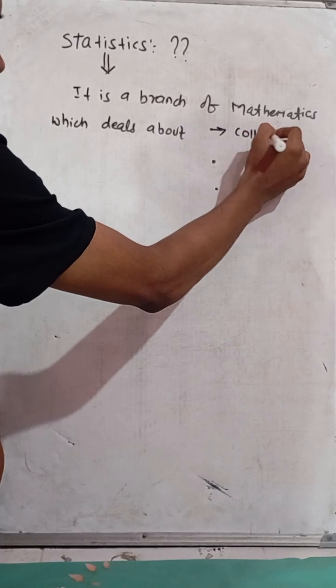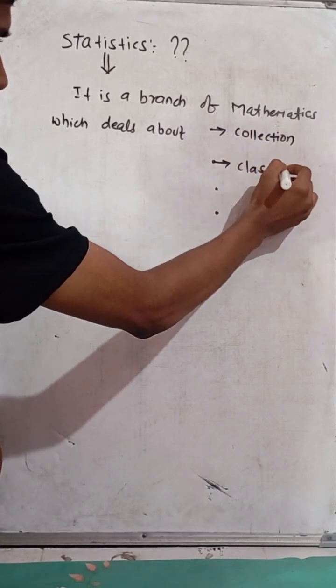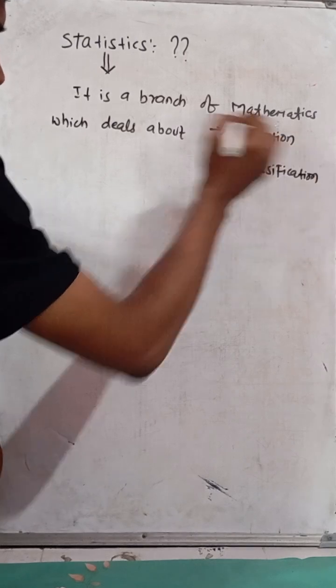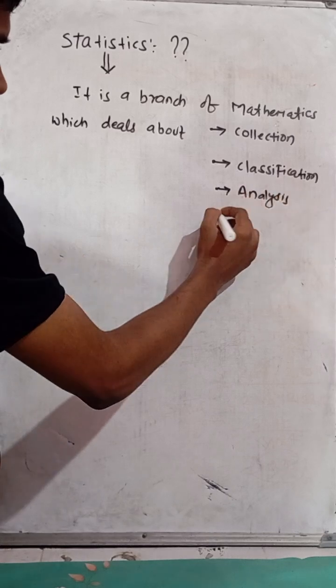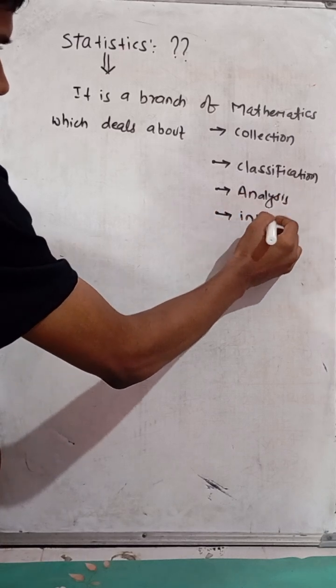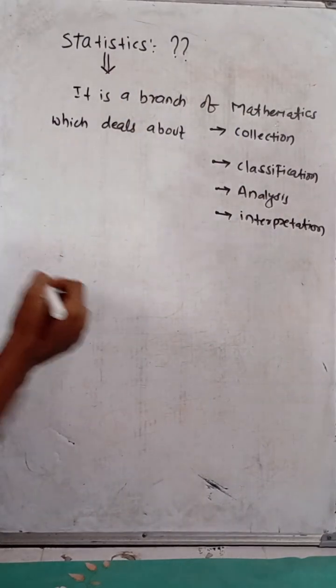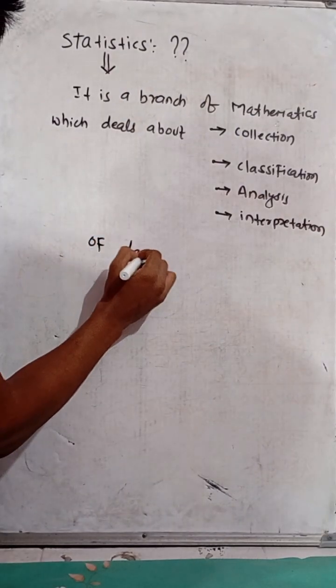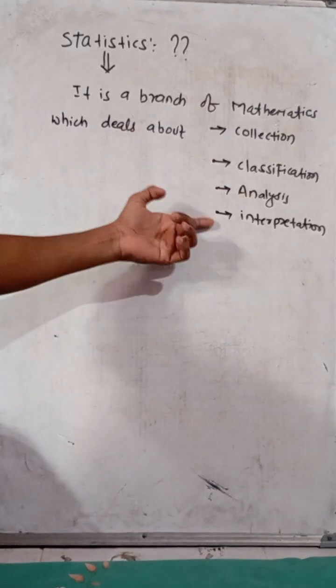Collection, classification, analysis, and last, interpretation of data. So statistics is the branch of mathematics which deals with the collection, classification, analysis, and interpretation of data.